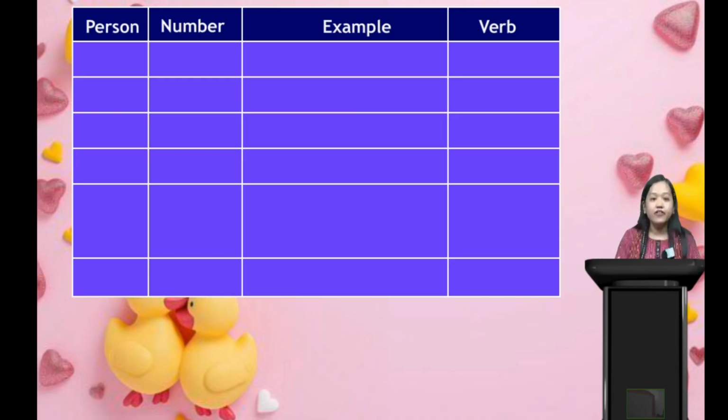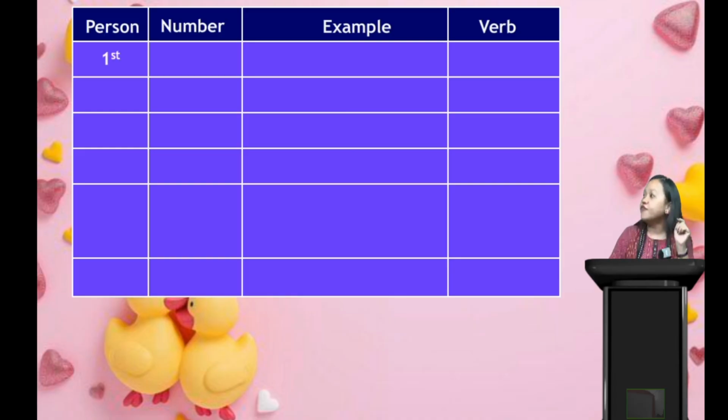Now, how many rows do we have? How many columns do we have? First column we have what? Person. Second, number, example and verb. Okay. So, my dear students, in English, how many persons do we have? Very good. We have 3 persons, right? First person, second person, third person. So we have 3 persons.